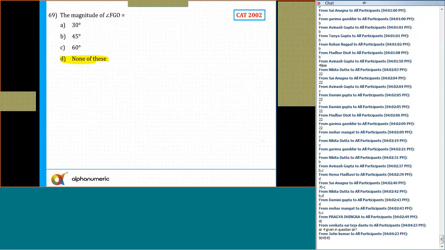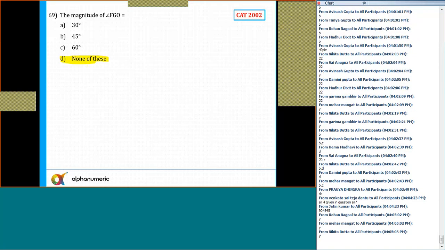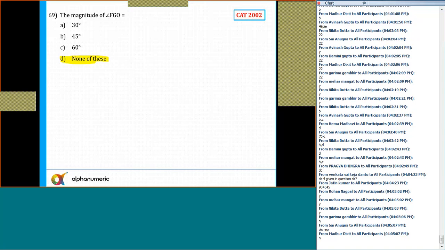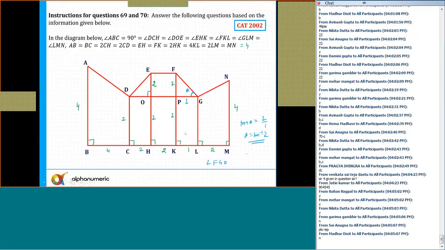Is that clear to all of you now? Please tell me if there is any doubt. What have you marked? Some of you have marked D. The answer is D, none of these.